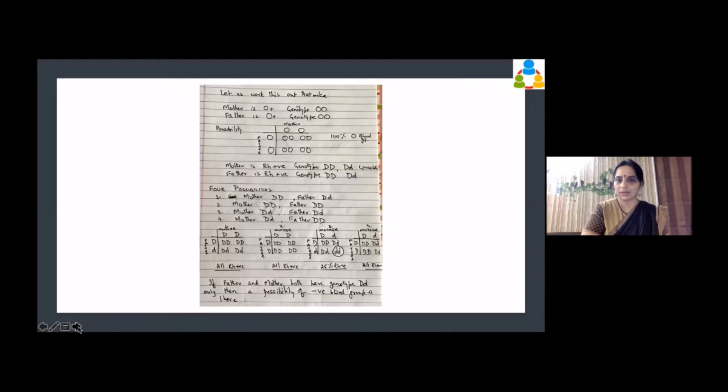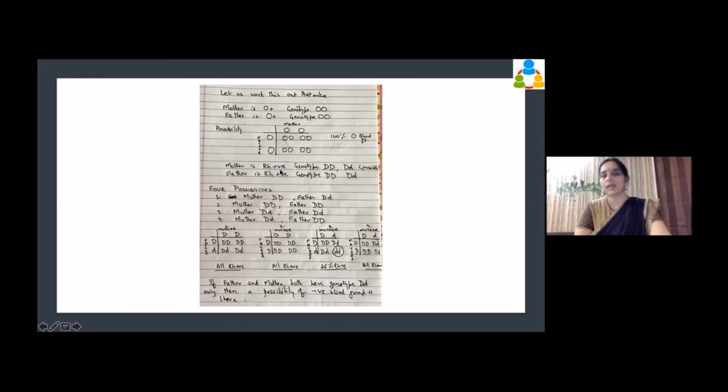So this is Atmika. Now this is where we had discussed. See, the mother is O, right? Mother can be O only if there is a genotype OO. Father is O, the genotype has to be OO. There is no other way any other genotype will work. Okay. And in that case, the blood type will be O.